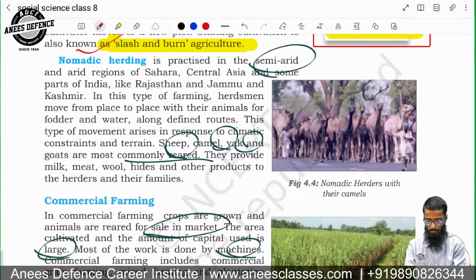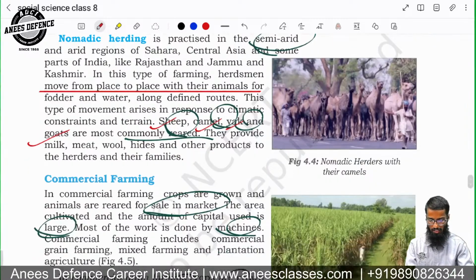When you move from place to place with the animals for fodder and water along defined routes, it is called nomadic herding. Sheep, camel, yak, and goats are important animals.